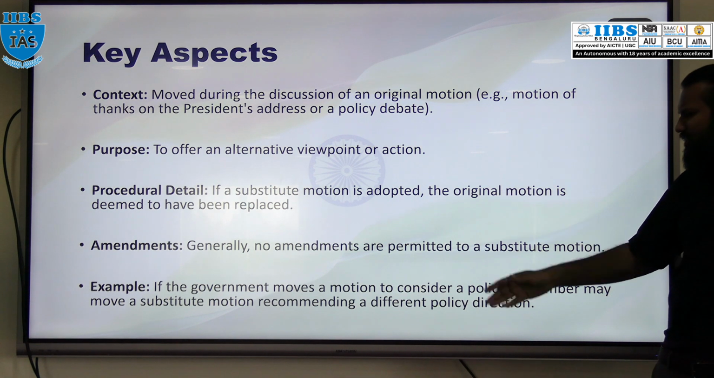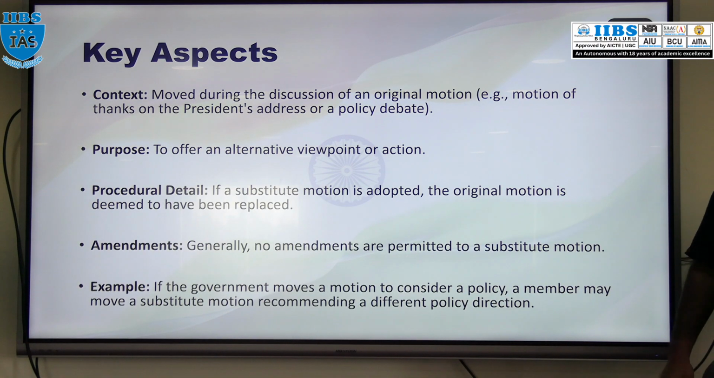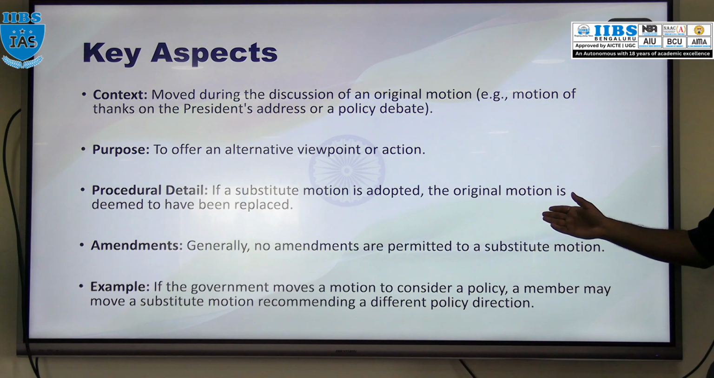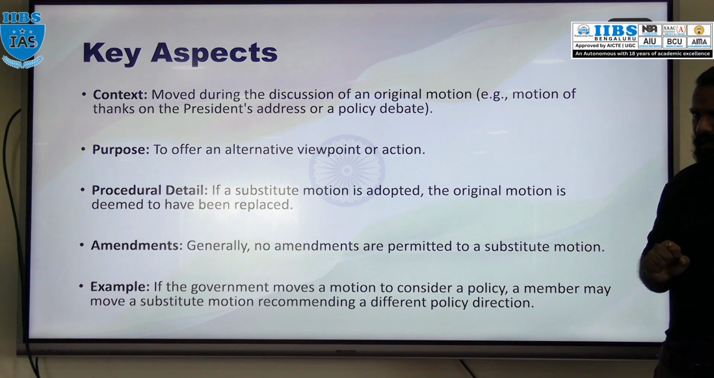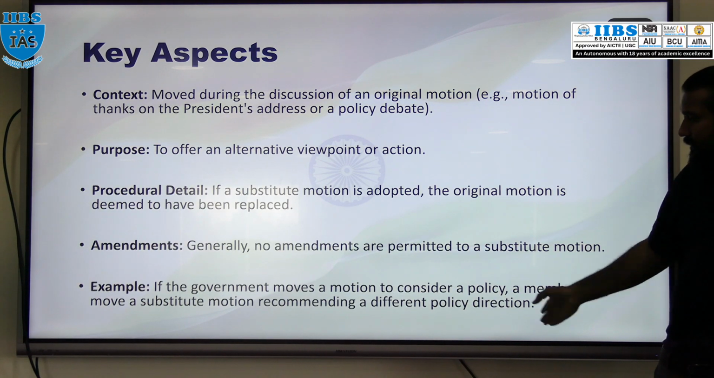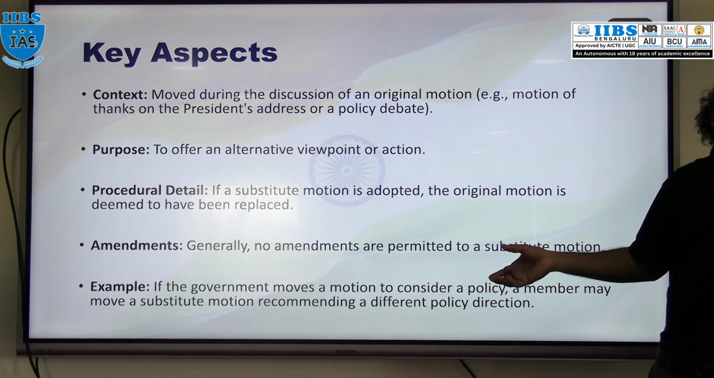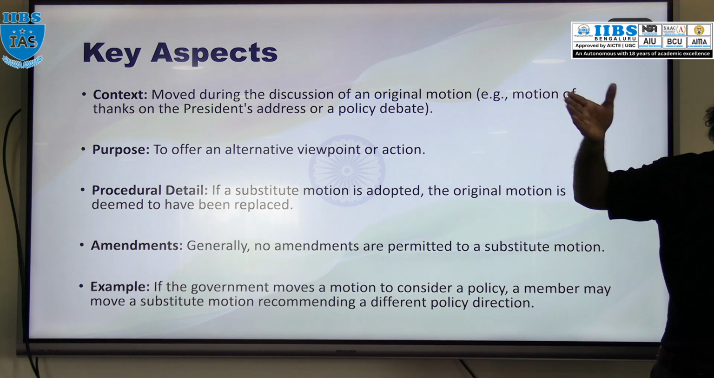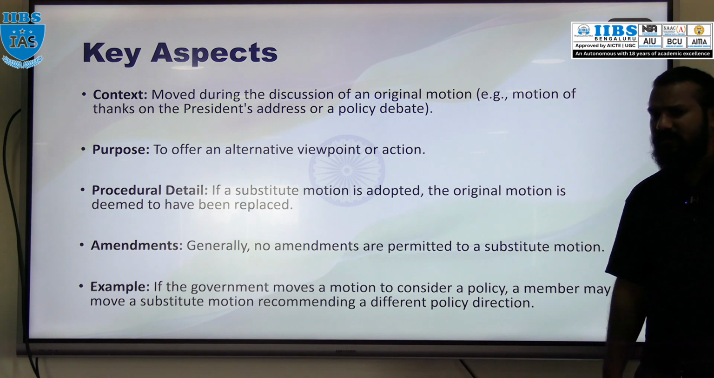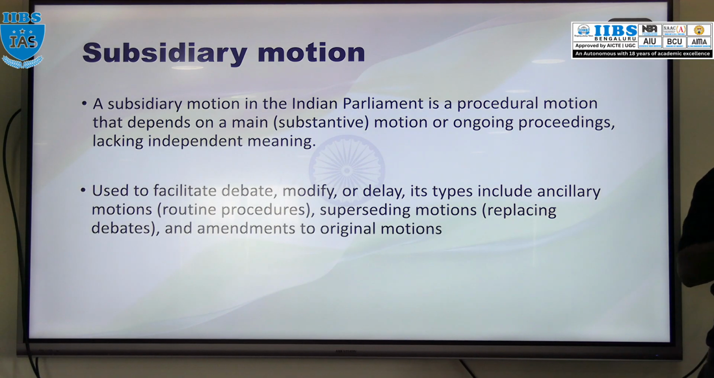In this motion, no amendments are permitted. Amendments are not permitted. So what is an example? If the government moves a motion to consider a particular public policy, then an MP can introduce a substitute motion saying that rather than this policy, go for a different, alternative policy. So that is the substitute motion. The substantive motion is independent.